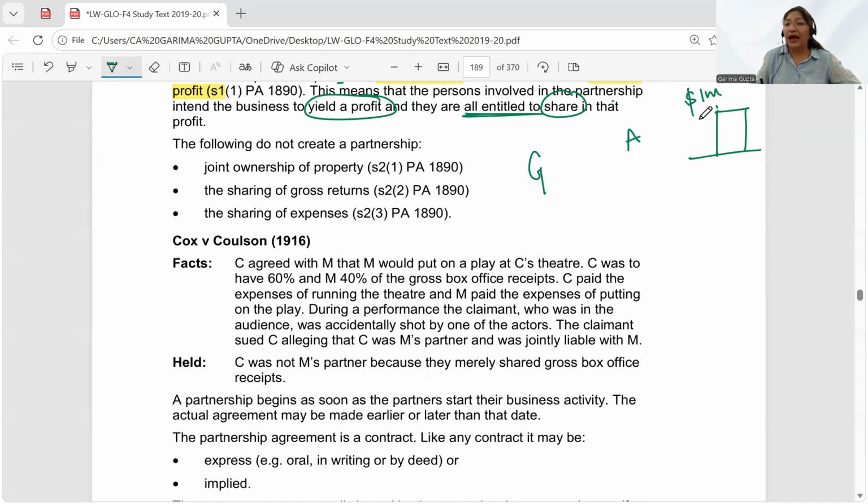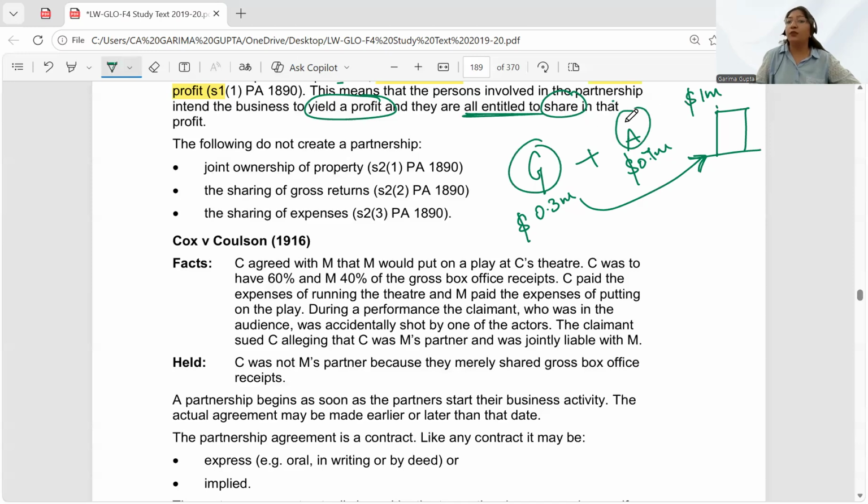Okay. But I don't have all of this money. I have only $0.3 million and Ankita has $0.7 million. Now, we have joined our hands together to buy this property. Can I call this a partnership? The answer is no. Why?